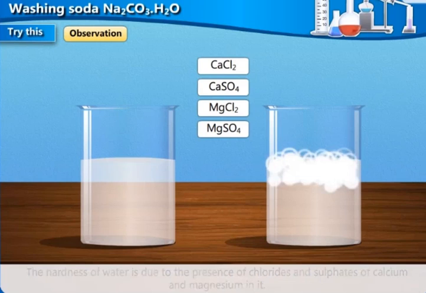When you put soap in hard water, in well water, it will not form any lather, what you call foam or lather. But when you add washing soda to that well water, the washing soda will remove the hardness and make it soft. The water will become soft water, and then it will form lather, as you can see in the right hand side beaker.